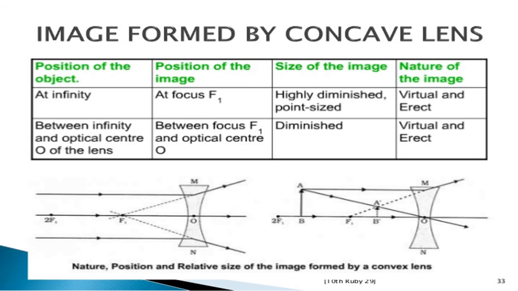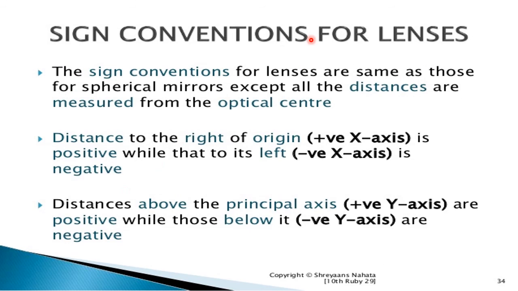Look at the figure. Now, the sign convention for the lenses. The sign convention for the lenses is the same as that of spherical mirrors. In that case, the distance to the right is positive, left side is negative. The upward side of the principal axis is taken as positive and the downward side is taken as negative.